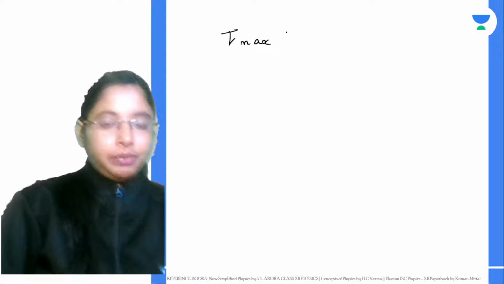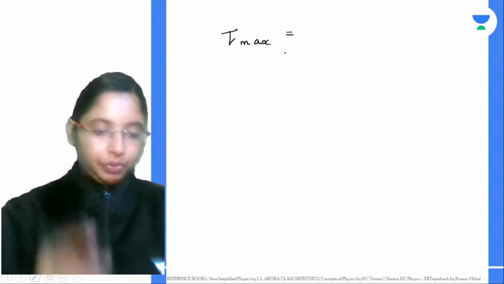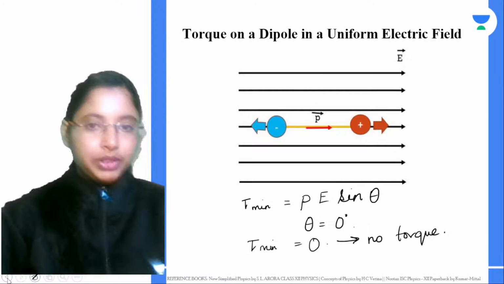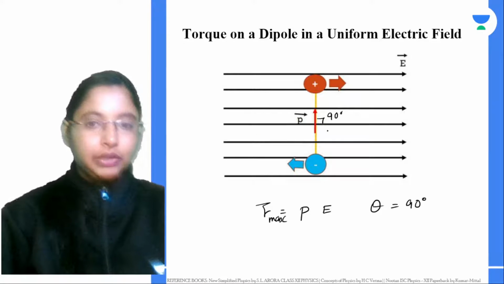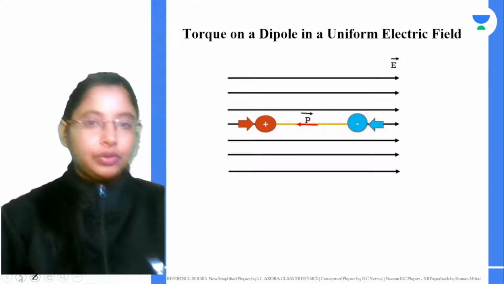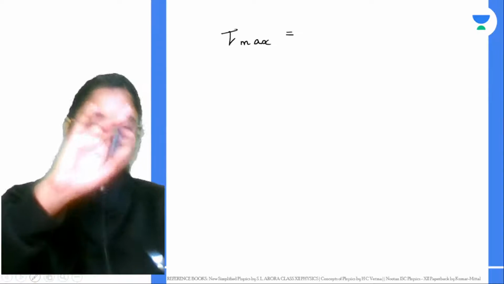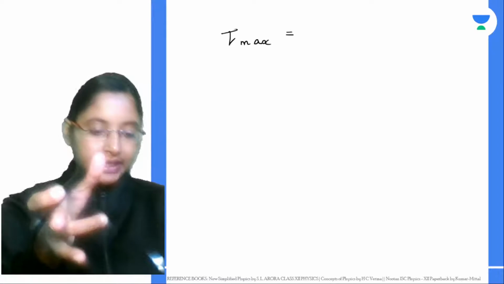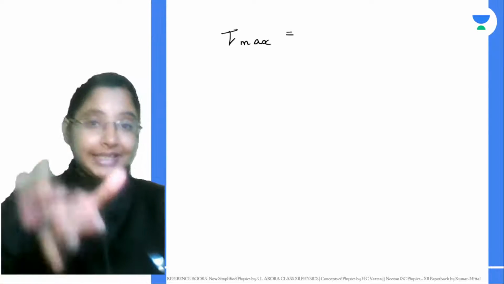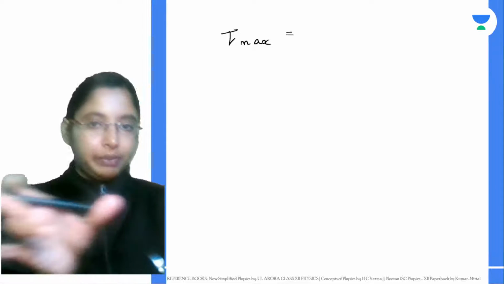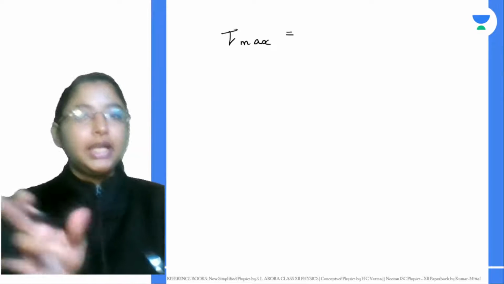You get the maximum torque when the electric dipole is perpendicular to the field. Sine 90 is basically 1. So the dipole has to turn 90 degrees to align itself with the electric field line.